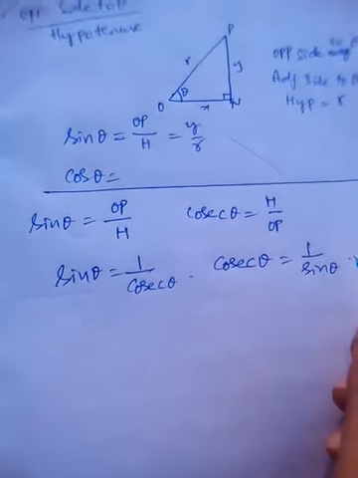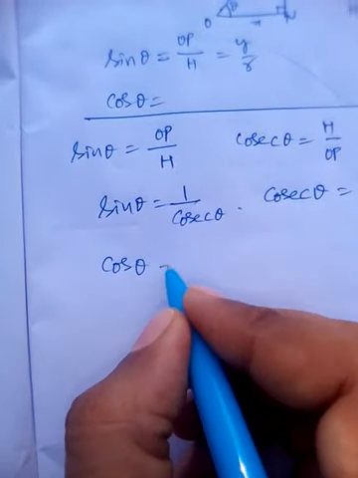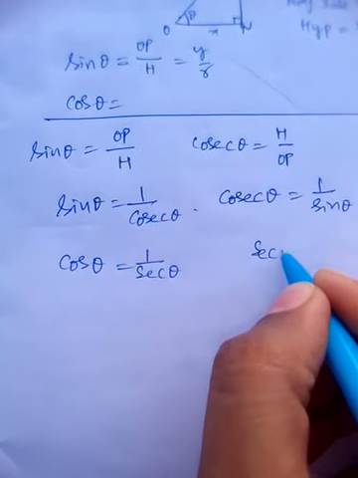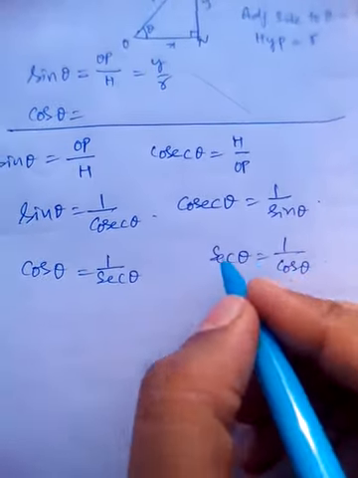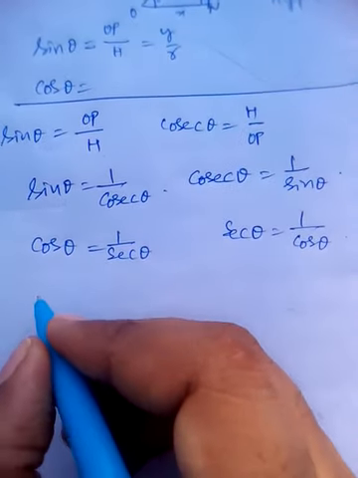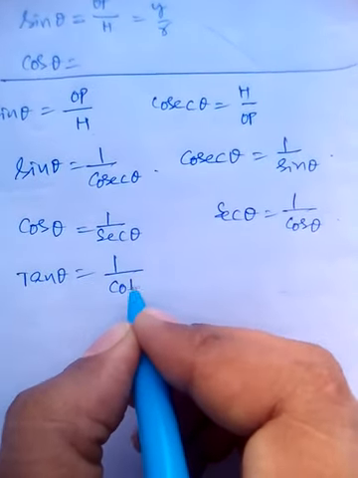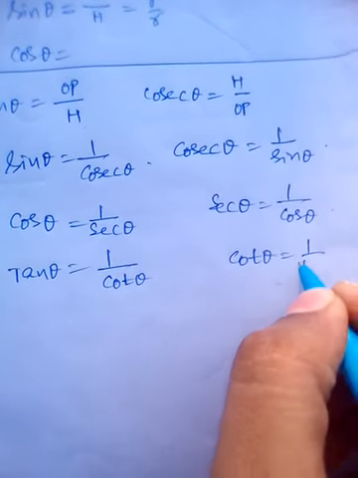In the same way, I can give the remaining also. Cos theta is equal to 1 by secant theta, and secant theta is equal to 1 by cos theta. One is reciprocal to another. So I can also say tan theta is equal to 1 by cot theta, and cot theta is equal to 1 by tan theta.